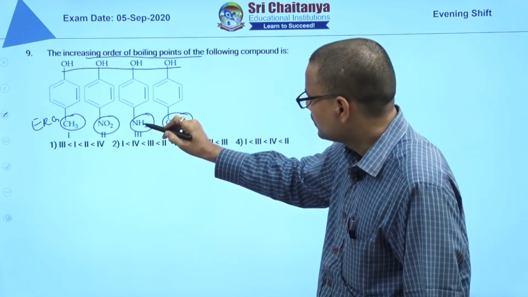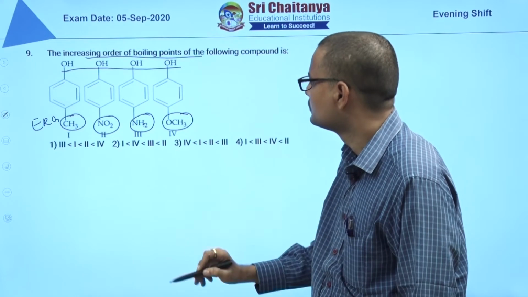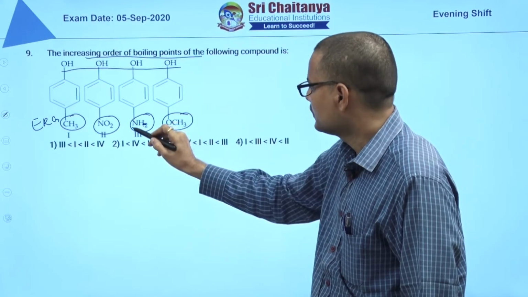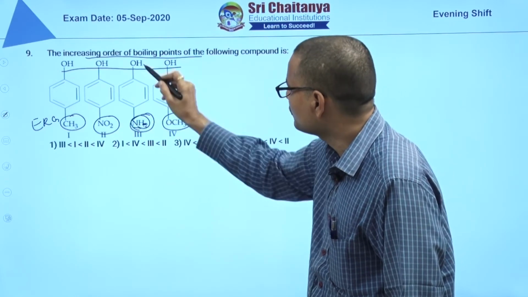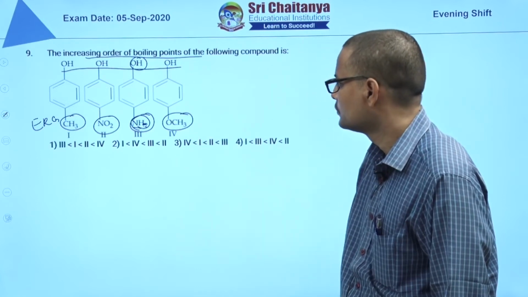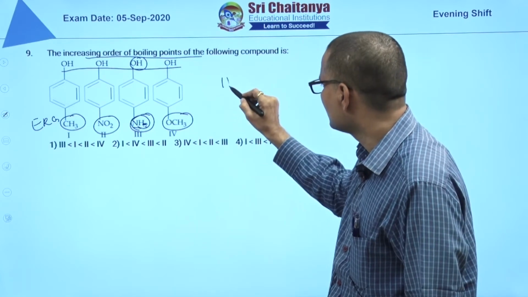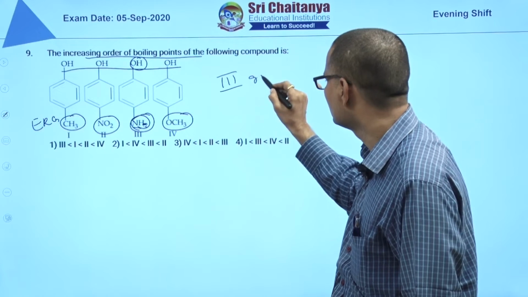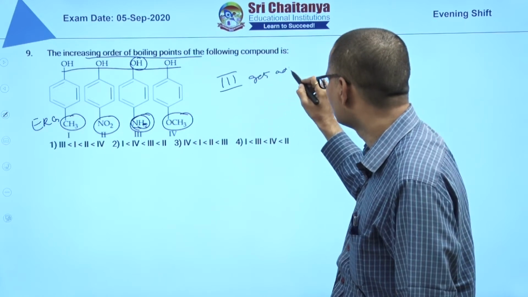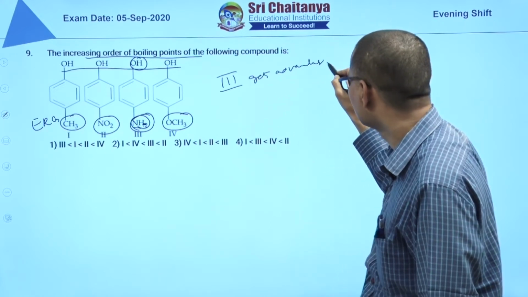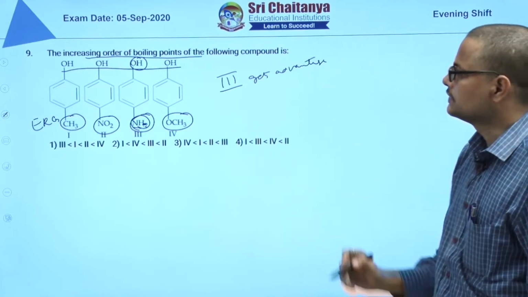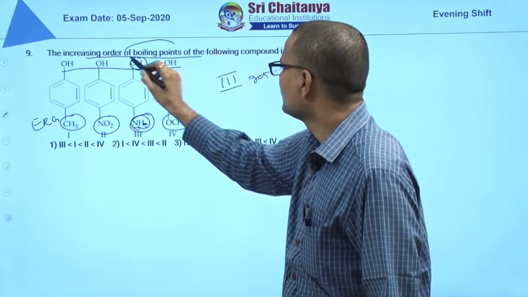Because of hydrogen bonding, NH2 and OH can form hydrogen bonds, so 3 gets some advantage, but in other cases boiling point mainly depends on